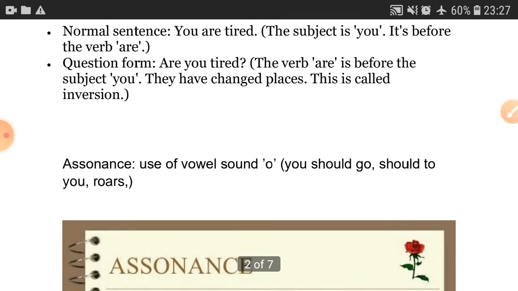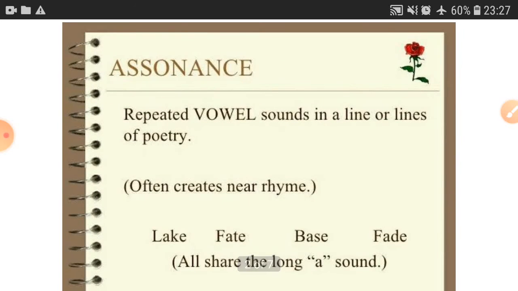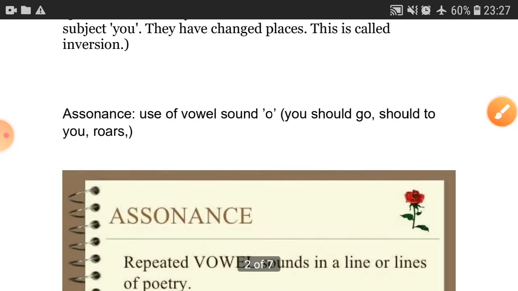Next is assonance. What is assonance? Assonance is the repeated vowel sounds in a line or lines of poetry. Like lake, fate, base, fade. What happens? All share a sound. The sound which? A vowel sound. So repeated vowel sound. Where is this repeated vowel sound? A. So the repeated vowel sound in a line or the lines of a poetry is known as assonance.